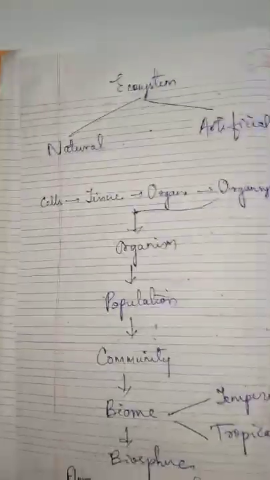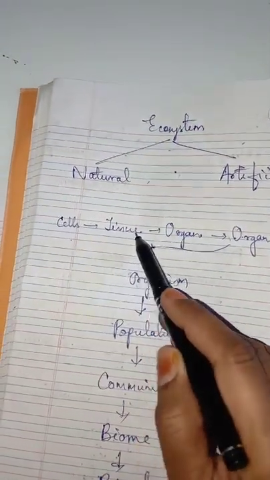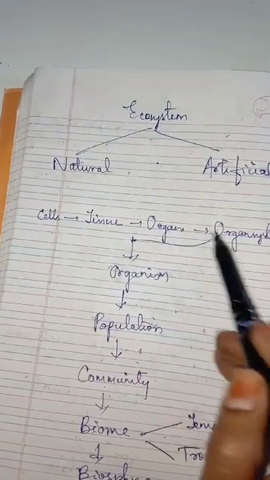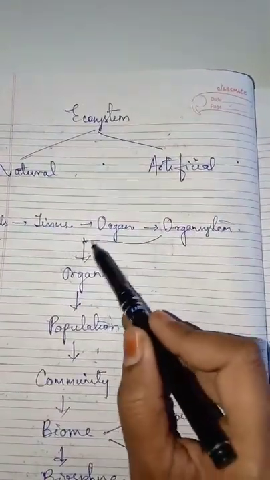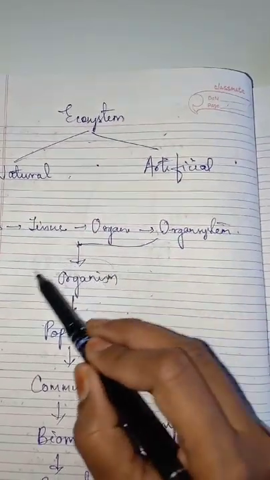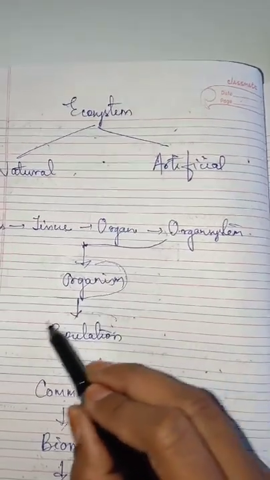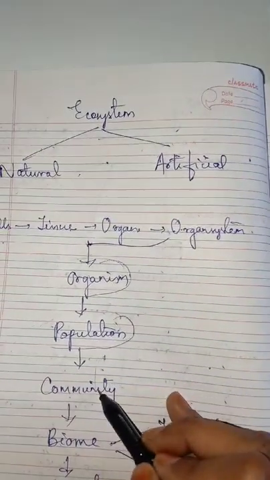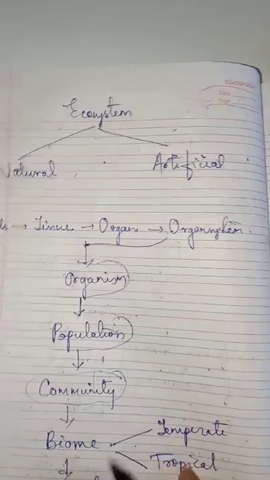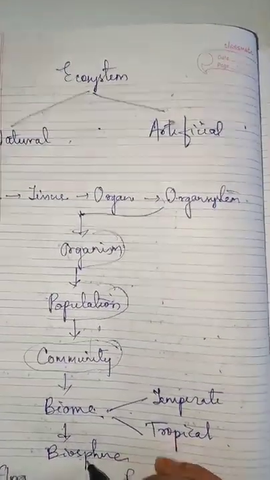After that, as you know from biology, cells of similar functions combine to form tissues, which form organs, which form organ systems, and finally they lead to an organism. In environment, we will study how these organisms together combine to form a population. Various types of populations combine to form a community. Various communities lead to the formation of a biome, and it leads finally to the formation of the biosphere.